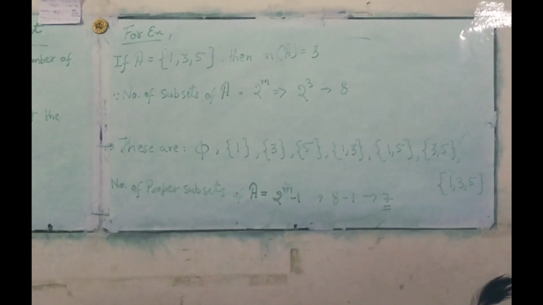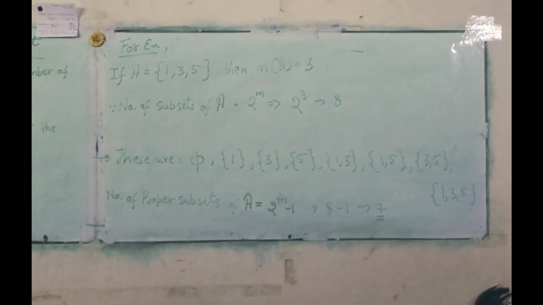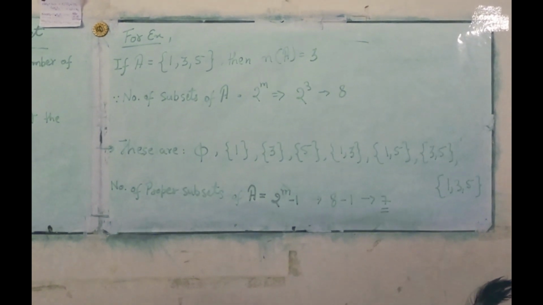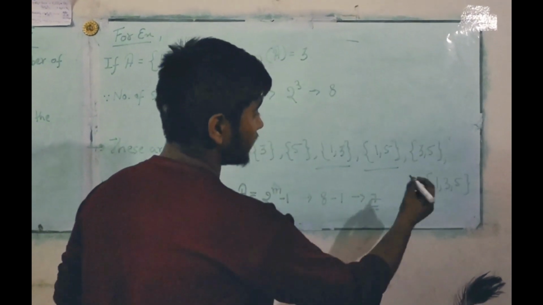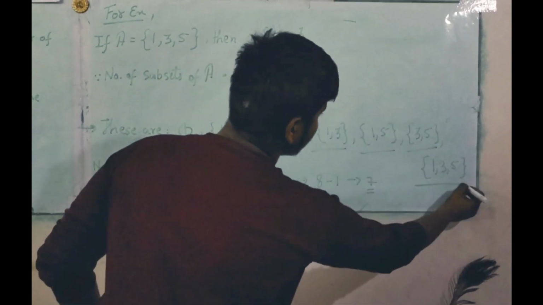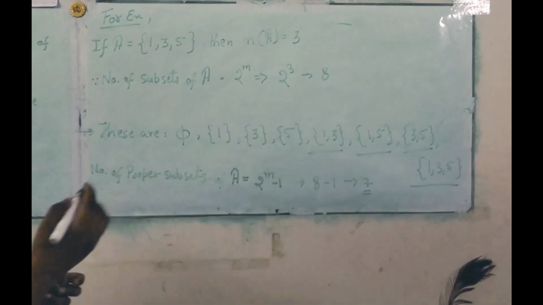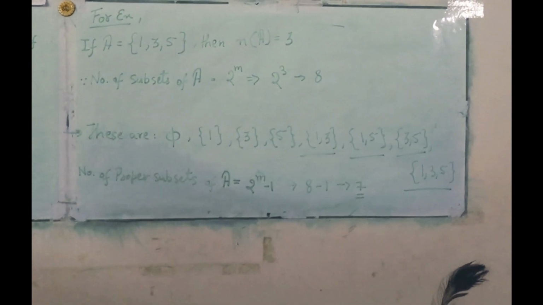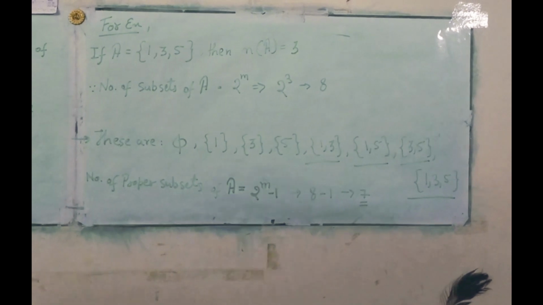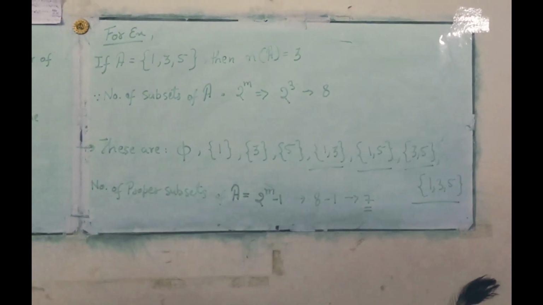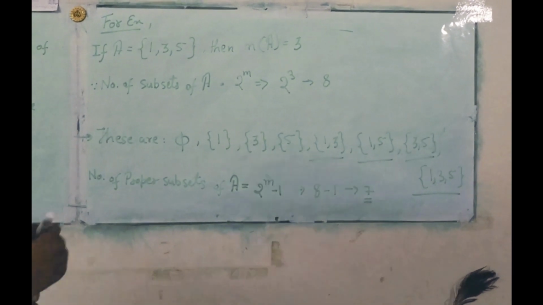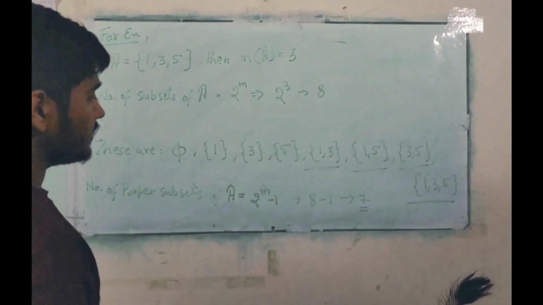These are the null set, the set of 1, 3, 5, the set of 1 and 3, the set of 1 and 5, the set of 3 and 5, and the set 1, 3, 5. These are the 8 subsets of set A. The number of proper subsets of set A is equal to 2 to the power m minus 1, which is 8 minus 1, which is equal to 7.